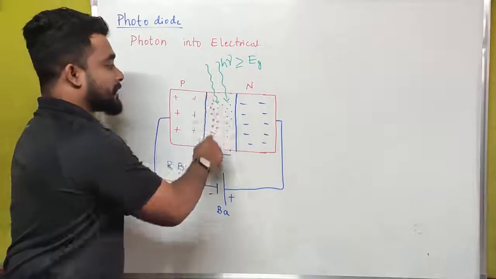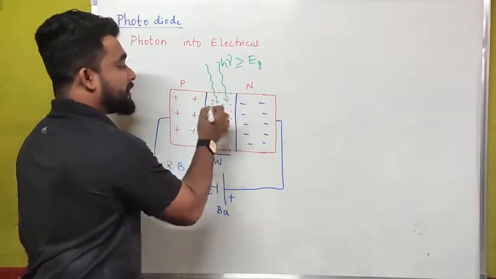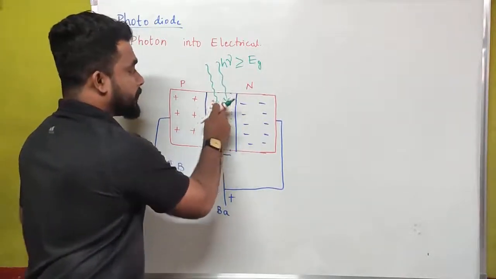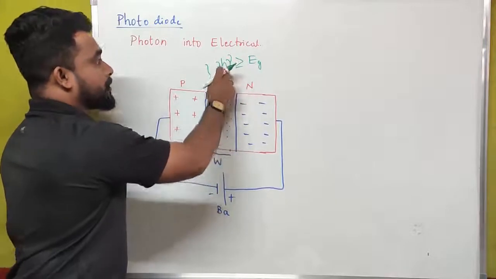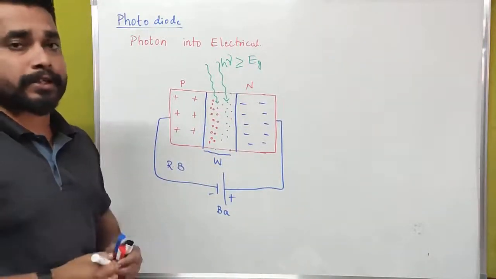Then only it will accept the energy. The energy is accepted by these electrons. This is photon energy, h nu, which is nothing but photon energy, or we can consider it as light.